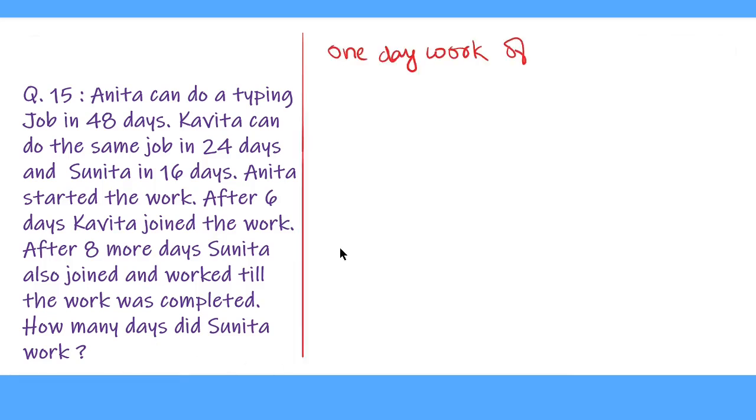So we first find the 1-day work of Anita. So 1-day work of Anita is 1 upon 48, as she completes the work in 48 days. 1-day work of Kavita is 1 upon 24, as she completes the work in 24 days. And 1-day work of Sunita is 1 upon 16, as she completes the work in 16 days. Now in the question it is given that Anita and Kavita together work for 8 days. So we find 1-day work of Anita plus Kavita.